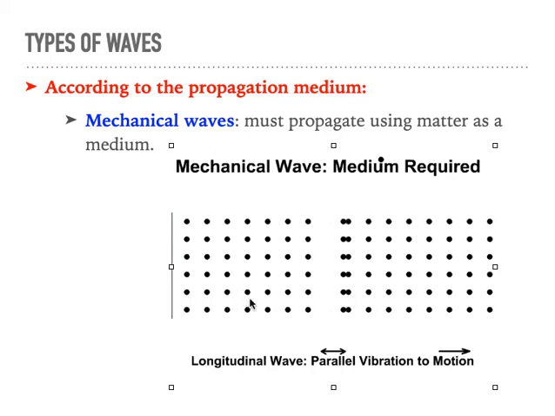So what sound does is making the atoms vibrate, of whatever it is, air, a wall, your ear. And so sound is a mechanical wave, because it needs matter to vibrate and get propagated.